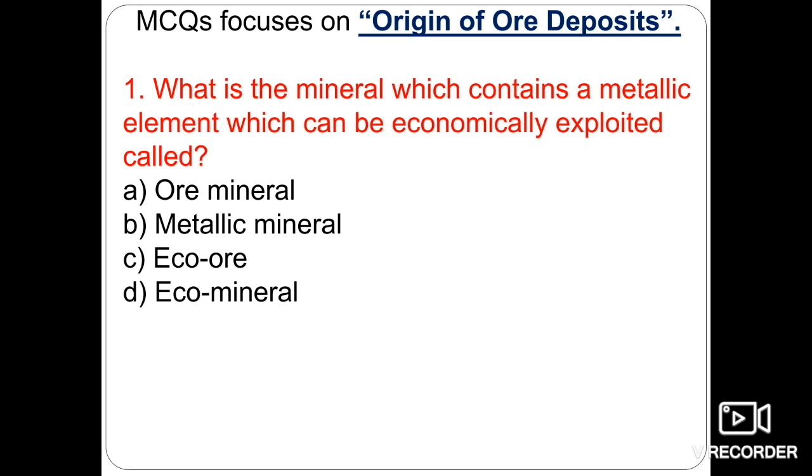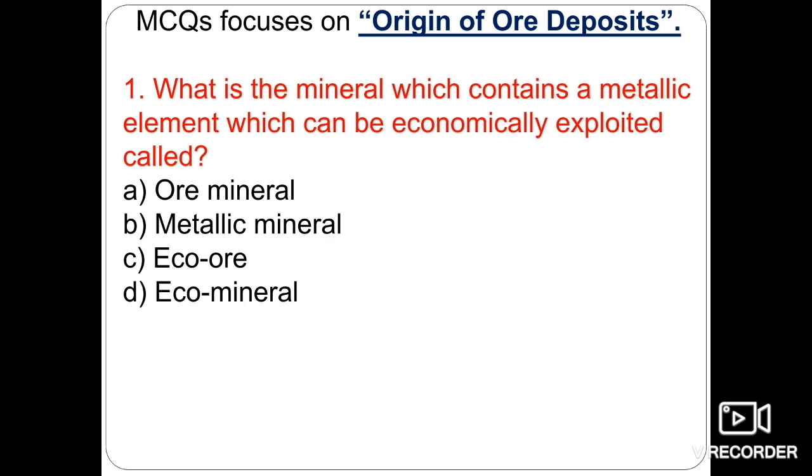So today's discussion is based on the origin of the ore deposits, means how they are originating, what are the different processes behind their origination, and in what type of tectonic settings they are originating. Okay, so the first question is: what is the mineral which contains a metallic element which can be economically exploited, called as? This is a very basic definition, and if you understand the basic terminologies, then it's very easy for you to answer this question.